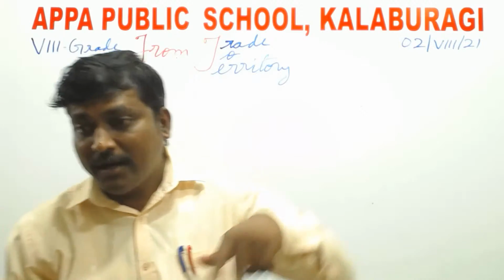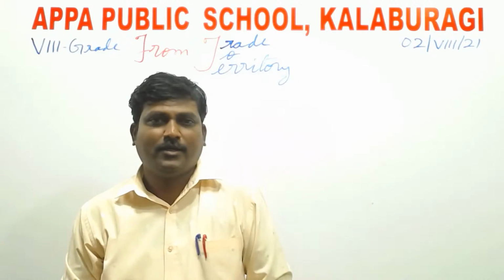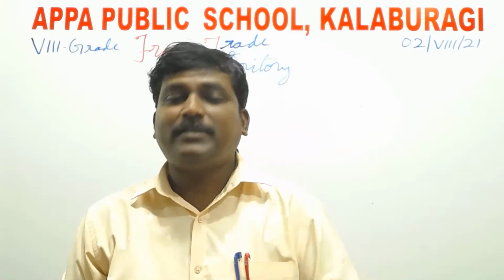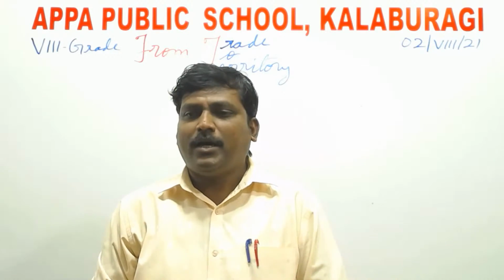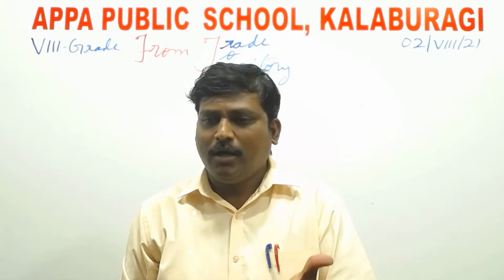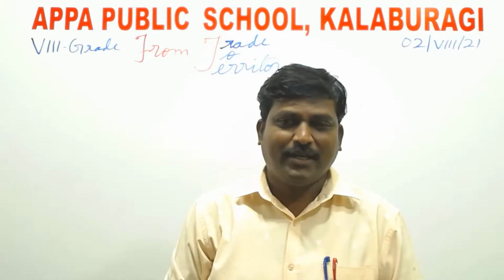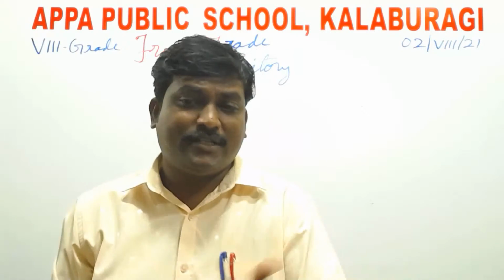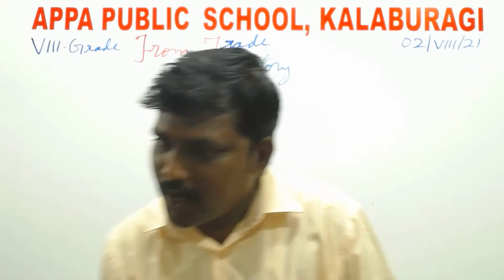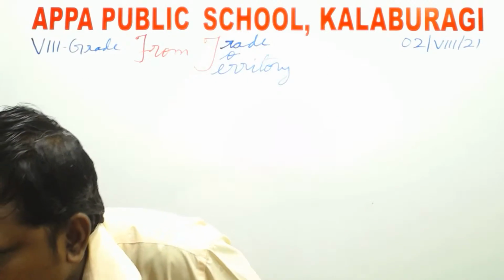Before starting this chapter, I just want to recapitulate what you have learned in your past class, that is 7th standard. There we used the words mansabdars, jagirdars, and maybe prashastis.